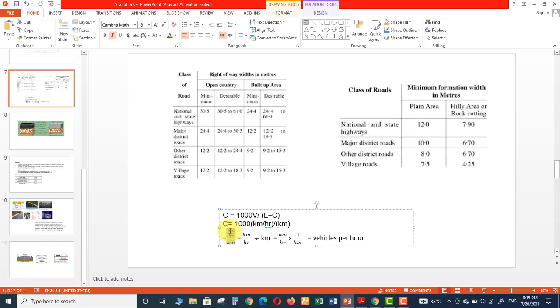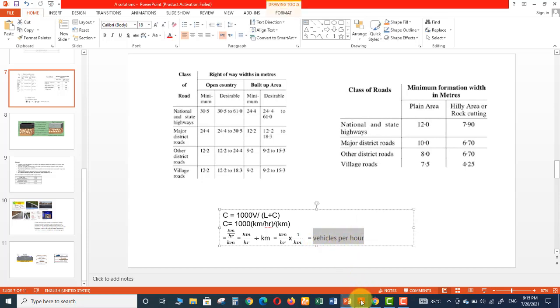So kilometer per hour divided by kilometer. And then when we convert this division into multiplication form, it will become 1 upon kilometer. Then we will cancel out kilometer against kilometer. The remaining will be 1 upon hour, which is vehicles per hour, right? We are getting the end value as 1 upon hour, which is vehicle per hour.